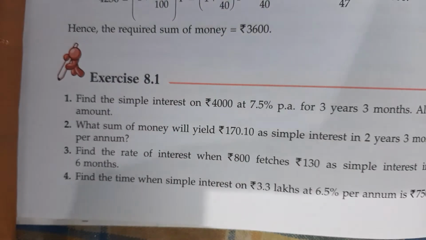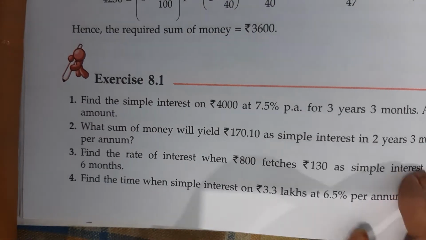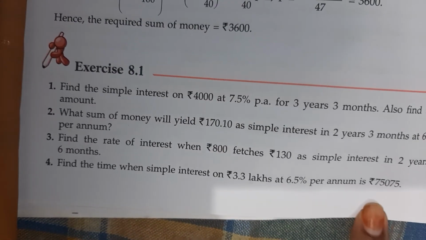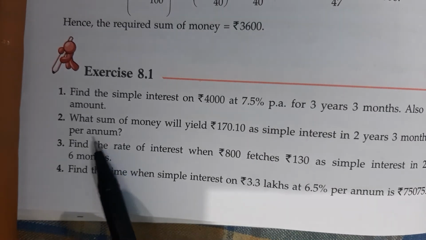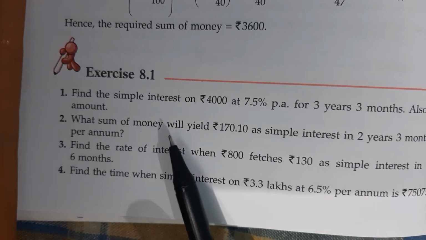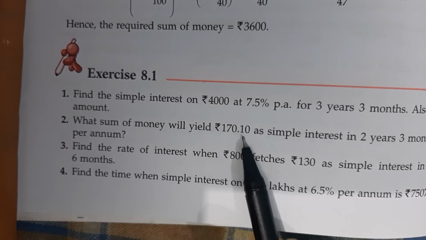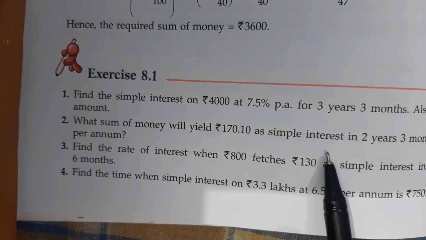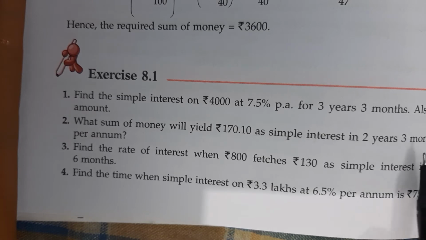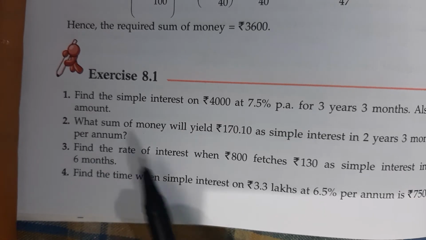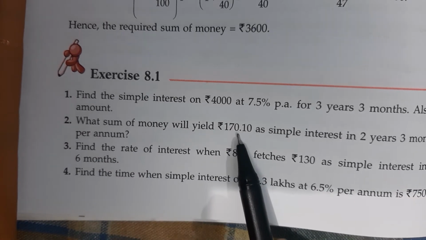Now next question. Question number 2. What sum of money will yield rupees 170.10 as simple interest in 2 years 3 months at 6% per annum? This is the simple interest.